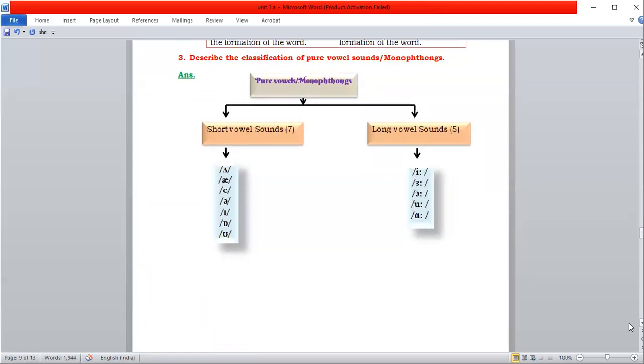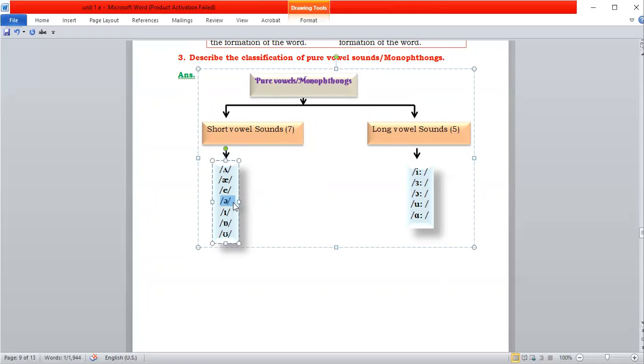Pure vowel sounds or monophthongs are again divided into short vowel sounds and long vowel sounds. This is called a schwa sound.